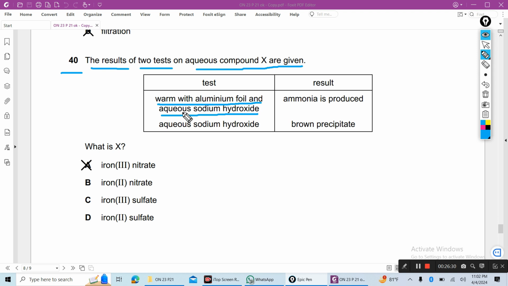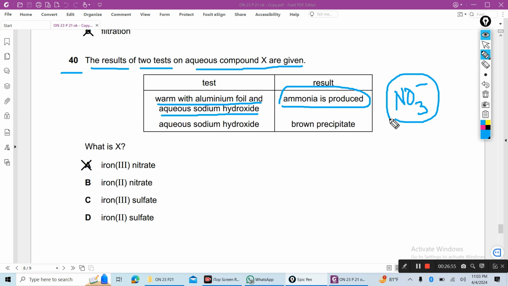And you know, nitrate ion test, any nitrate compound, sodium nitrate or potassium nitrate. If you add aluminum foil and sodium hydroxide, ammonia gas is produced which turns damp red litmus paper to blue. So this is the nitrate ion test.